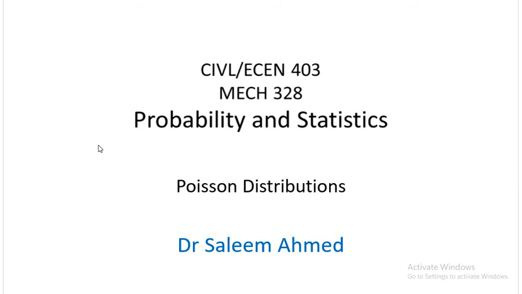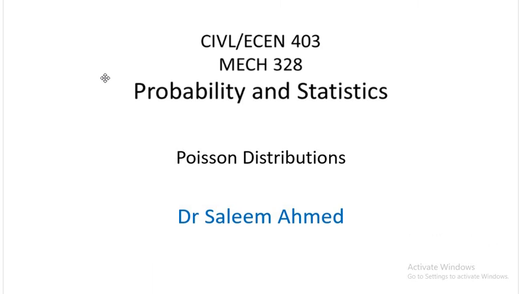Today's lecture for probability and statistics is Poisson distributions. If you recall, last time we studied binomial and multinomial distributions. Those were the distributions for discrete random variables. Similarly, the Poisson distribution is also for discrete random variables. So this is a discrete probability distribution, the third distribution for discrete random variables.